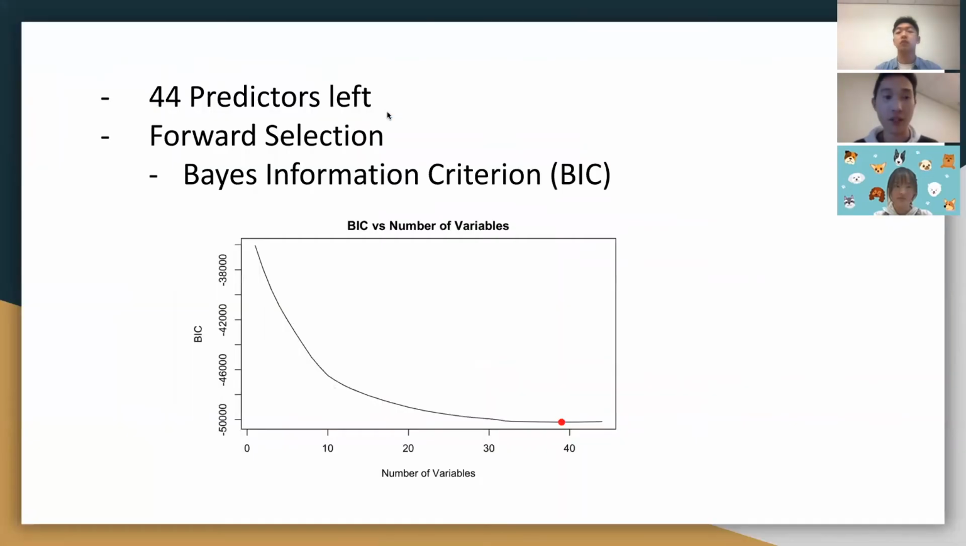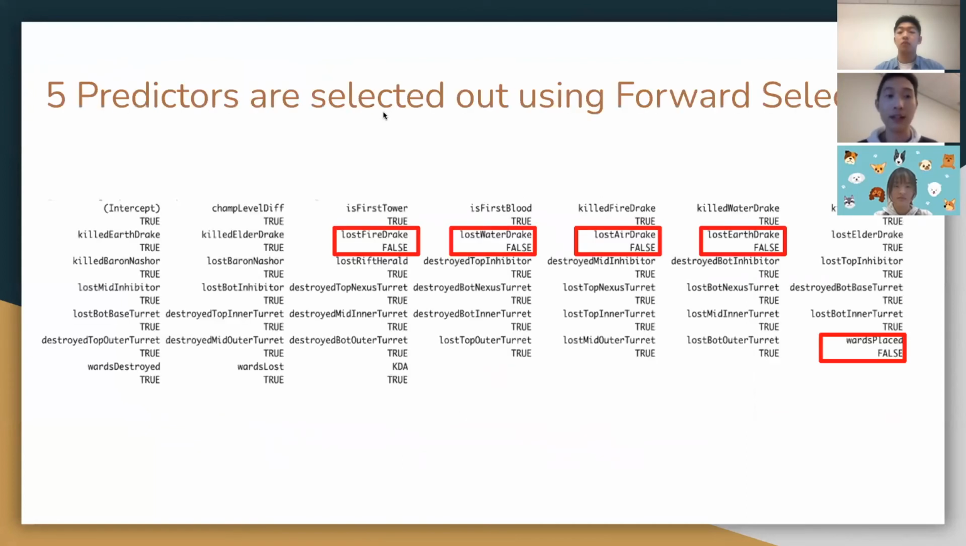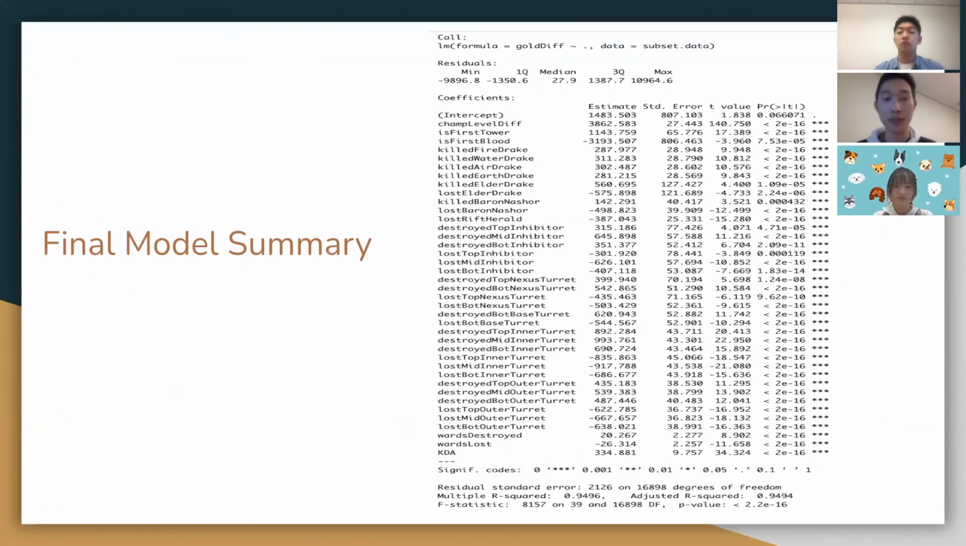Variable selection. At this step, we still have 44 predictors left. Here, we use forward selection with the Bayesian information criterion. From the plot, we see that BIC is the smallest when the number of predictors is 39. Here are 5 predictors that are selected. From the summary table, we see that all the predictors have a low p-value, and therefore they are all significant. Also, champion level difference is selected when only 1 predictor is allowed in the model, which means that it's the most significant predictor.